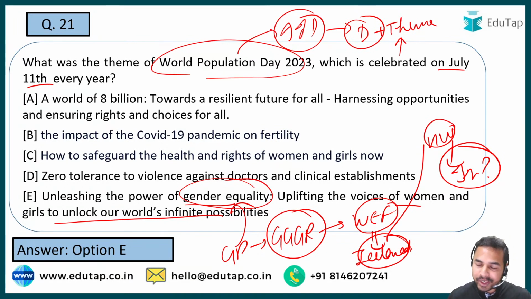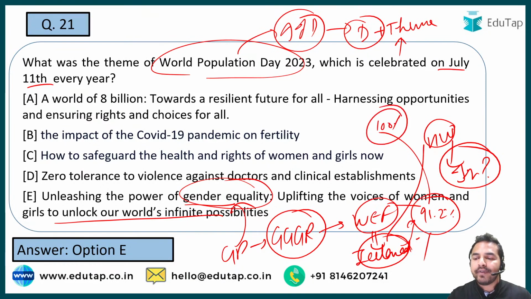And guys, let me tell you that there is no country in the world which has achieved the gender parity. What is the reason behind that? How can we say that? Because Iceland जो है ना, आइसलैंड का स्कोर था 91.2%. ठीक है, the country is said to be achieving the gender parity when it is having a score of 100%, but our top performing country is having a score of 91.2%. That is why there is no country here.